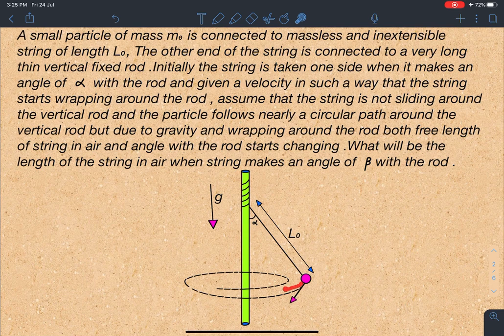So this is the question here, and one assumption which we need to keep in mind is that it says it follows nearly a circular path. That means the radius of the circular path is decreasing very slowly. It is not changing abruptly, it is decreasing gradually and very slowly. So it is actually following a spiral kind of path, and let's discuss what concepts we are going to use in order to simplify this problem.